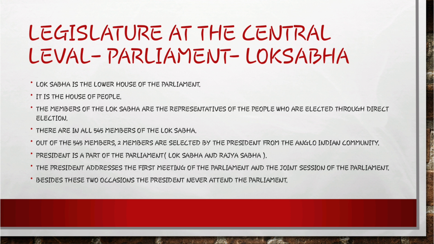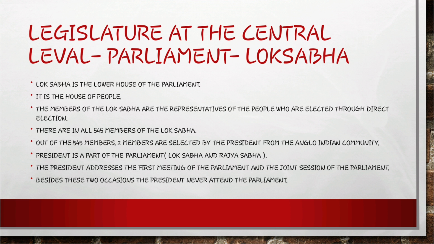Now come to page number 74. First heading, legislature at the central level, that is Parliament, Lok Sabha. Lok Sabha is the lower house of the Parliament. It is also called the House of the People. The members of the Lok Sabha are the representatives of the people who are elected through direct election. There are in all 545 members of the Lok Sabha.